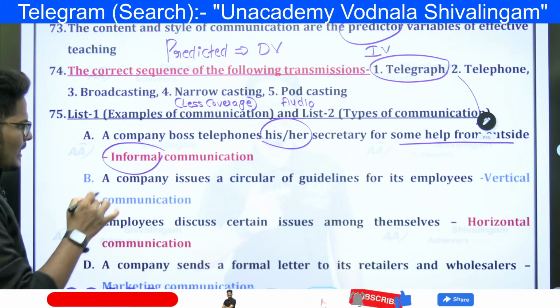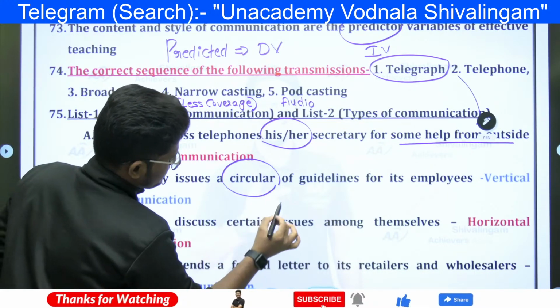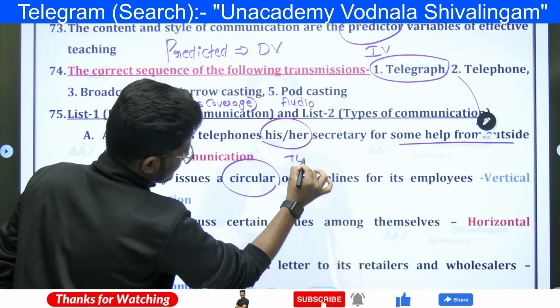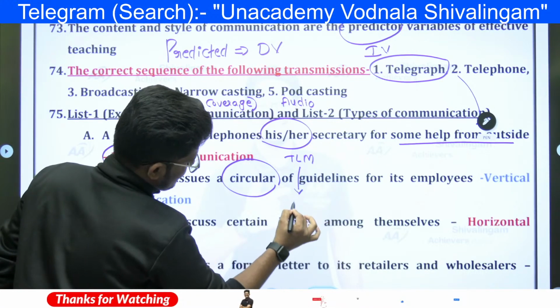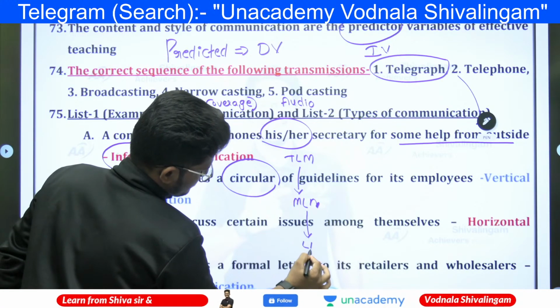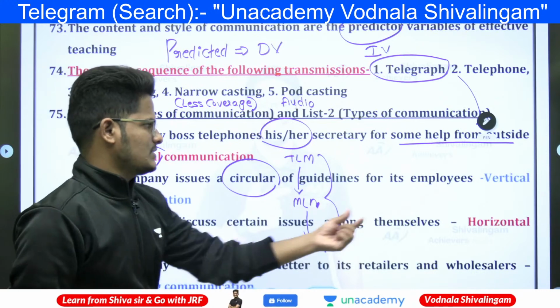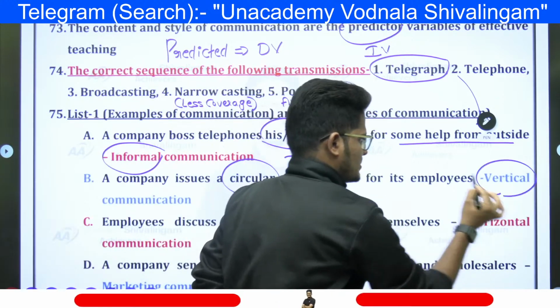A company issues a circular. When it is a circular, it has to come from the hierarchy, from top level management to middle level management, and then reach the low level management. So there is a hierarchy which is followed, and this comes under vertical communication.